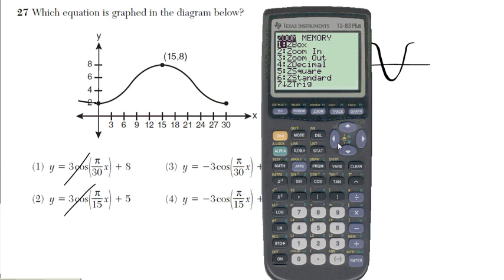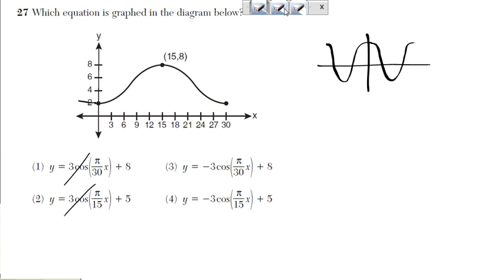Let's zoom in into the Trig window so you can see better. So zooming using Trig, you see what the cosine looks like, right? Does that look like this? Absolutely not. How about we insert a negative symbol there and graph it again? You see, this is more consistent with what we have right here, alright? So you start from a minimum, your cosine is negative, but positive cosine starts from the maximum, alright? So this is definitely a negative cosine function, but it has shifts in it, alright?